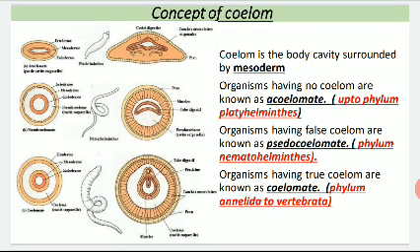Acoelomate are all the organisms up to the phylum Platyhelminthes, pseudocoelomate only the phylum Nematohelminthes or Aschelminthes, and coelomate phylum Annelida to Vertebrata, that means up to mammals.